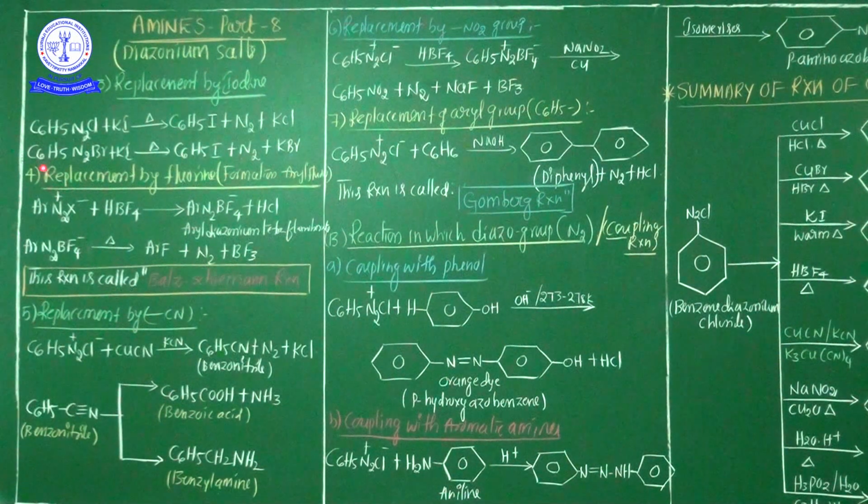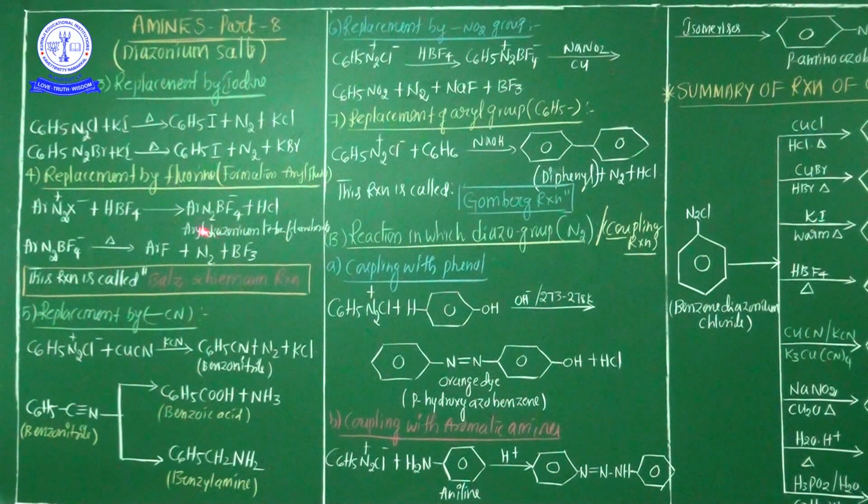Now the fourth one, see, replacement by fluorine. Here there is formation of aryl fluoride. In this chemical reaction, aryl fluoride is liberated after replacement by fluorine. Now see, this is the general equation. ArN2X minus, it's nothing but aryl diazonium halide, treated with HBF4, fluoroboric acid. Hence ArN2BF4 is formed and additionally HCl is liberated.